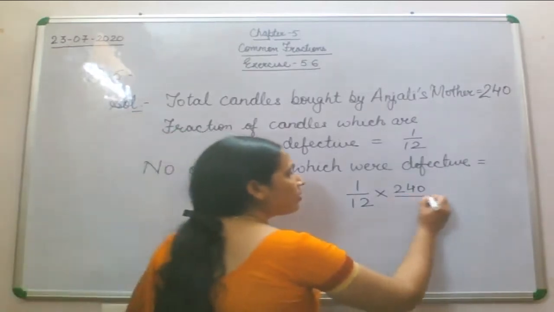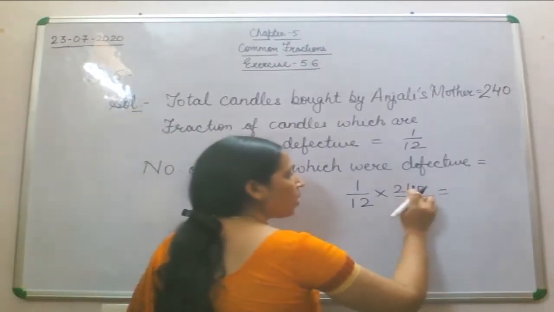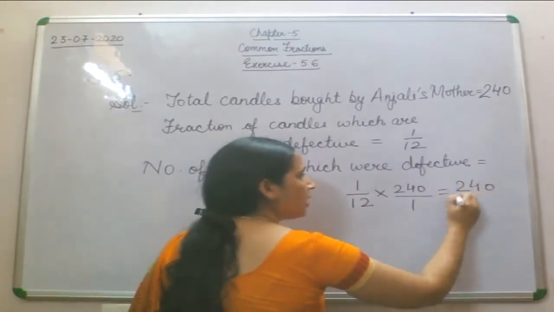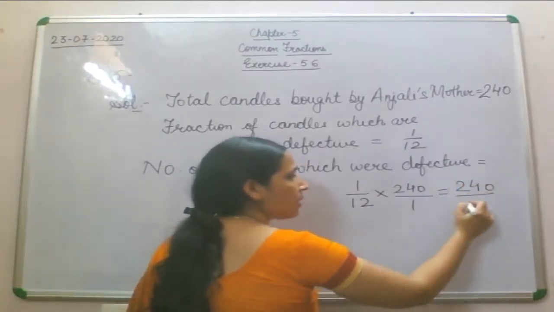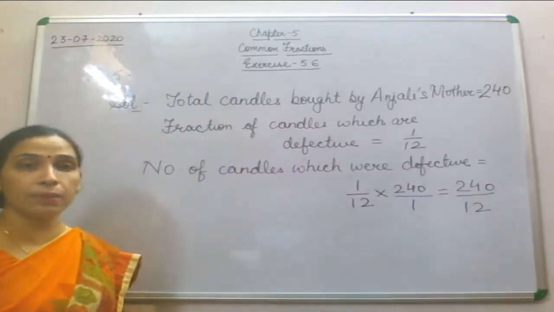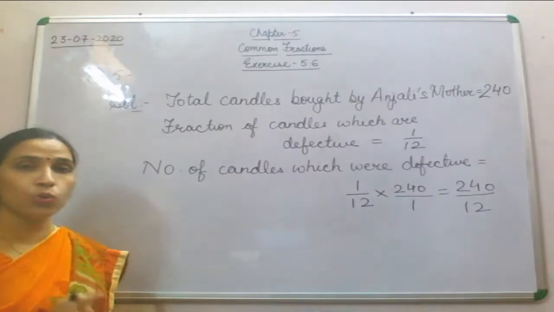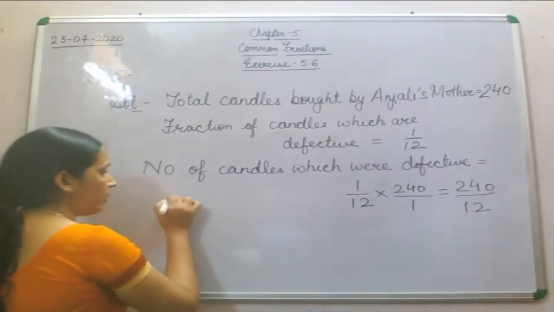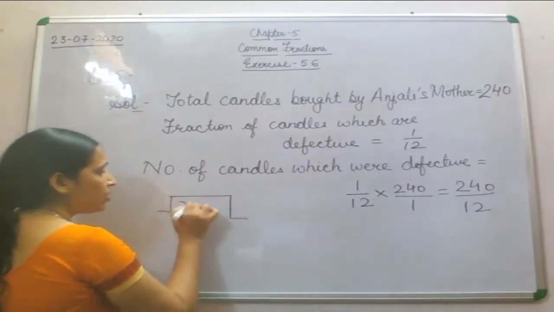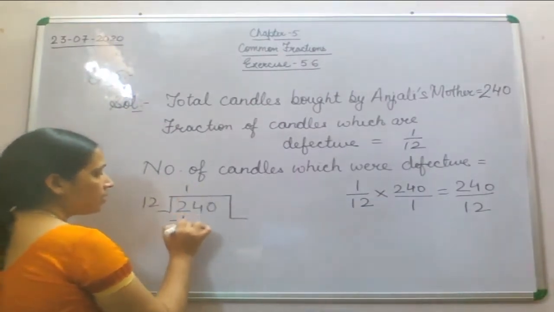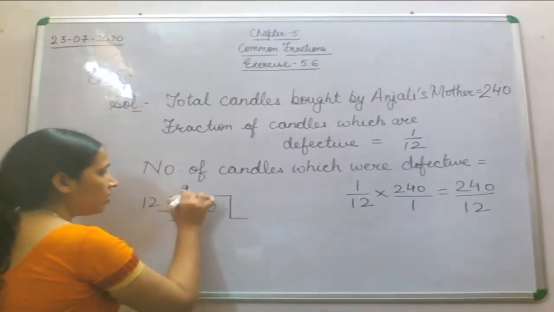So here we'll write 1 here. Now numerator will be multiplied by numerator 240 and denominator will be multiplied by denominator. Now 240 will be divided by 12. So let's do the division here. 12 ones are 12, 12 twos are 24.